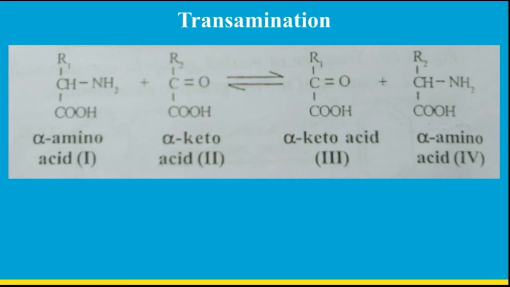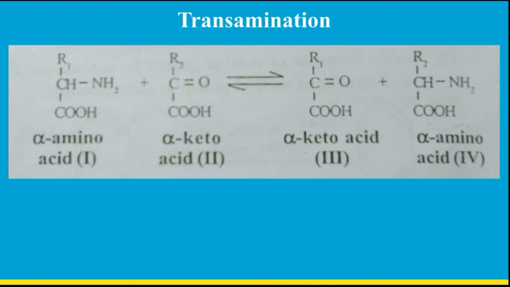It is a reversible reaction. This process of transfer of an amino group from an amino acid to an alpha keto acid, resulting in a new amino acid and new keto acid, is called transamination.